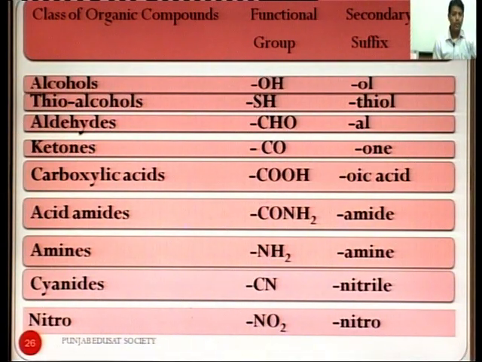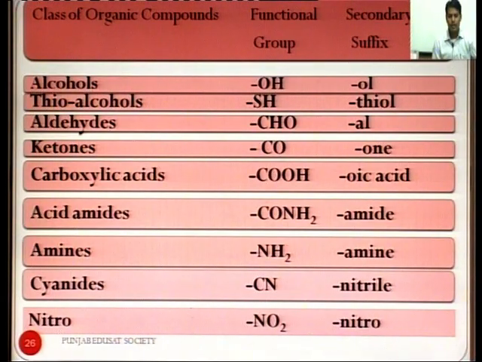If the functional group is alcohol, that is OH, the secondary suffix is ol, small o and small l. Thioalcohol, SH, secondary suffix is thiol. Aldehyde, secondary suffix is al. Ketone, CO, secondary suffix is one. Carboxylic acid, COOH, secondary suffix is oic acid. Acid amide, secondary suffix is amide. Amine, secondary suffix is amine. NH2 is the functional group and the secondary suffix is amine.